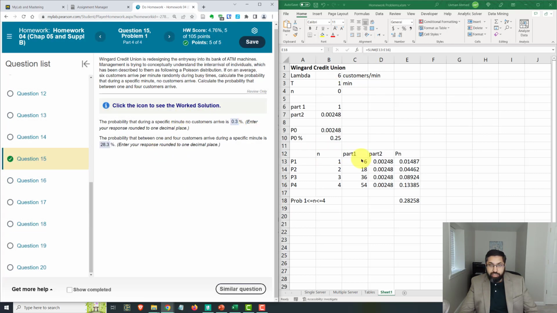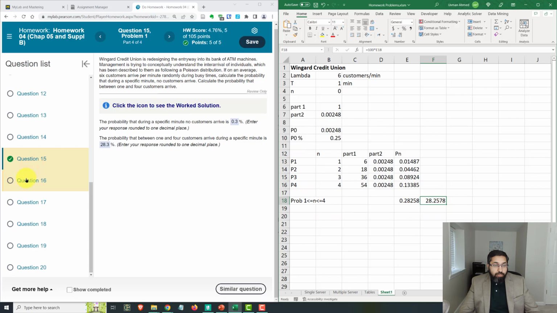So you can just easily, using Excel, calculate P0, multiply it by 100 to convert to a percentage, calculate P1 to P4, sum them up, and then multiply this by 100 to convert to a percentage, and you are done with this problem about arrival probabilities.